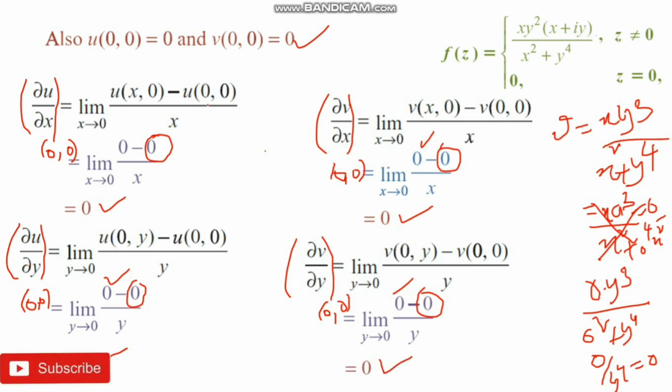One can observe dou u by dou x equals dou v by dou y at the origin. That is one of the conditions of the Cauchy-Riemann equations. The second condition is dou u by dou y equals negative dou v by dou x. It is 0, that equals negative 0. So both the conditions are satisfied at the origin.